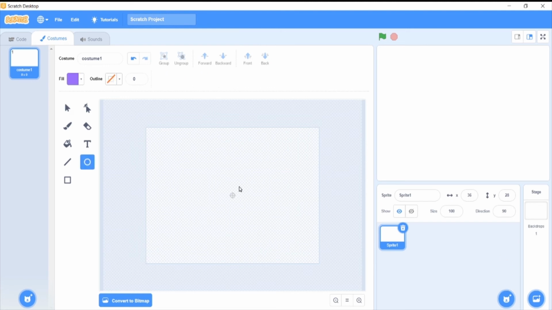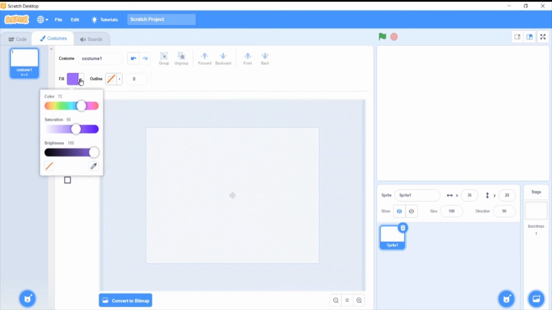Now suppose I want to create a sprite which I showed you in my program. Okay, so this is purple which I don't want. I want to change the fill. I will keep it to green.